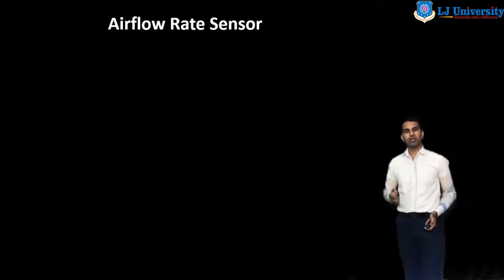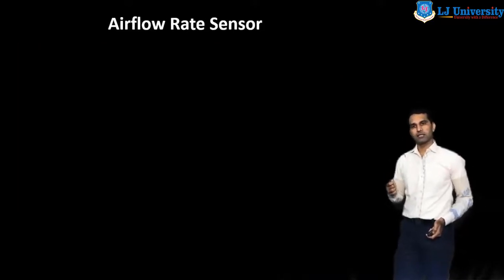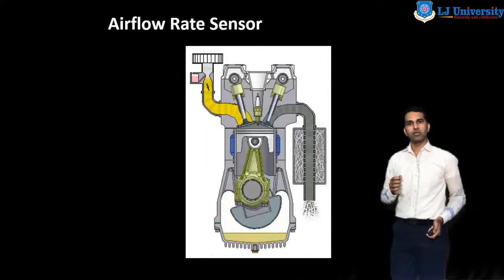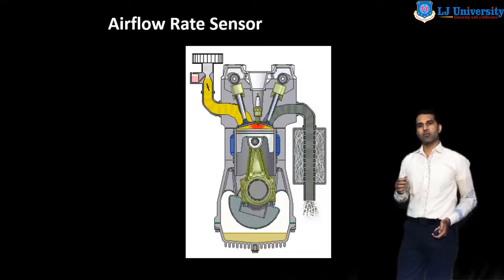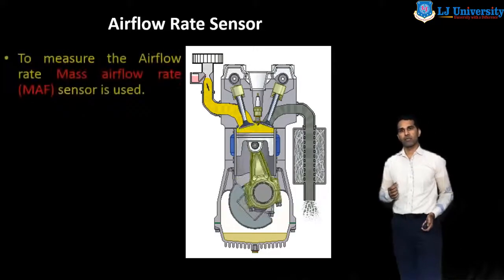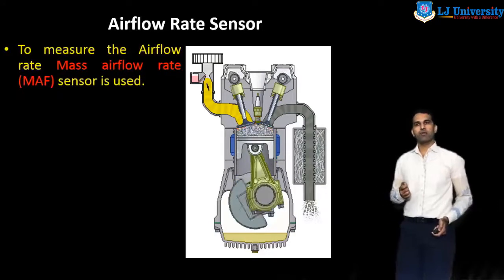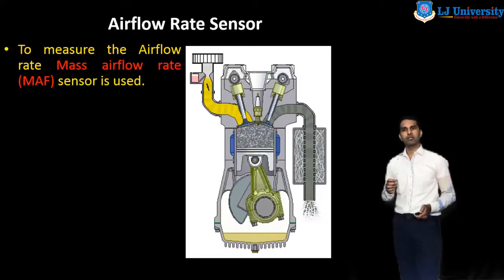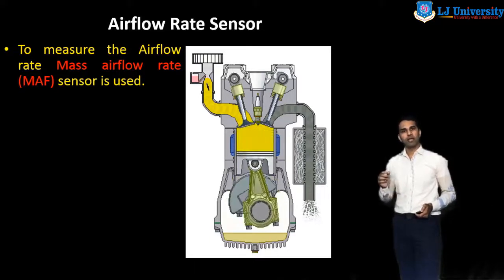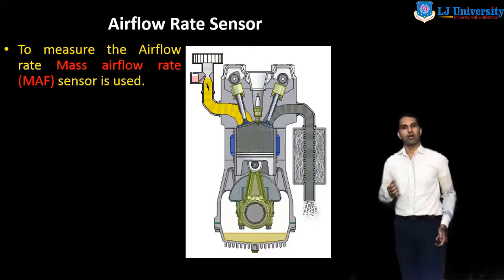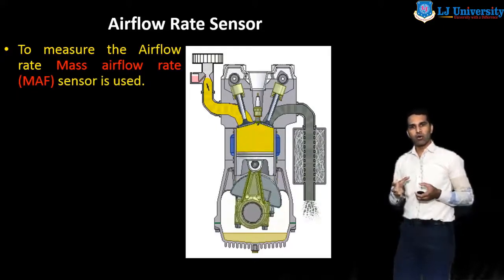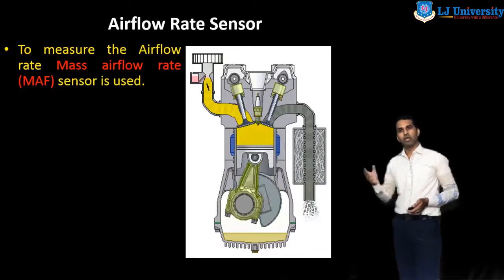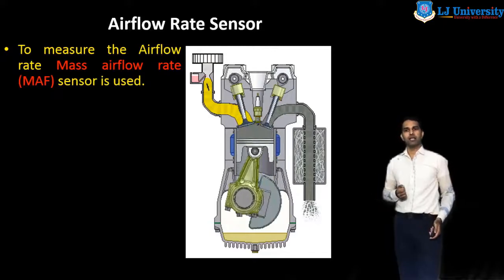Now, the first sensor we discuss is the airflow rate sensor. Here we understand the importance of the airflow rate sensor. The function of the airflow rate sensor is to measure the airflow rate, that means the mass of the airflow inside the throttle body, or we can say the mass of the air entering the engine. We can know this by this sensor.